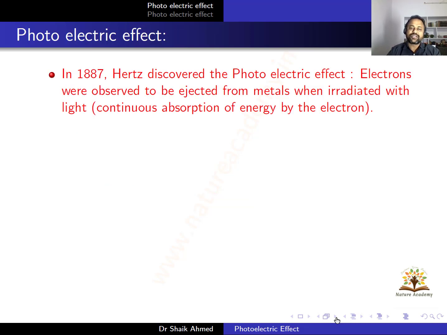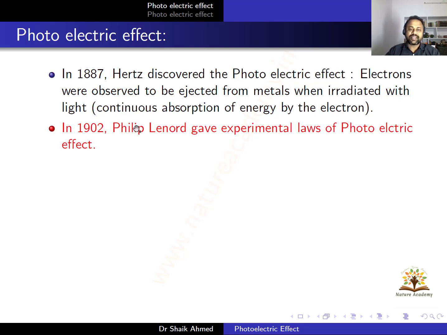Let us discuss a few interesting things about the photoelectric effect. In 1887, Heinrich Hertz discovered the photoelectric effect. What is the photoelectric effect? Electrons were observed to be ejected from metals when irradiated with light. He gave an experimental proof for this. Next, another scientist, Philipp Lenard, gave the experimental laws of the photoelectric effect. He gave three laws, which are very important in describing the particle nature of radiation.